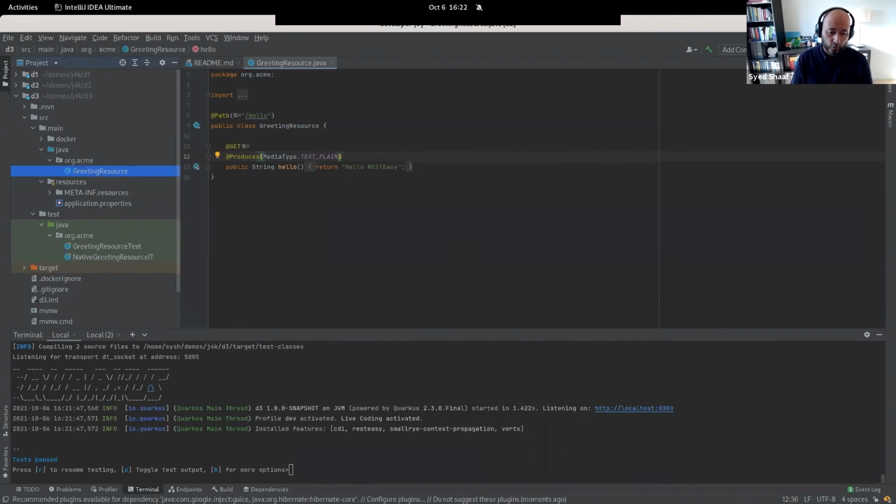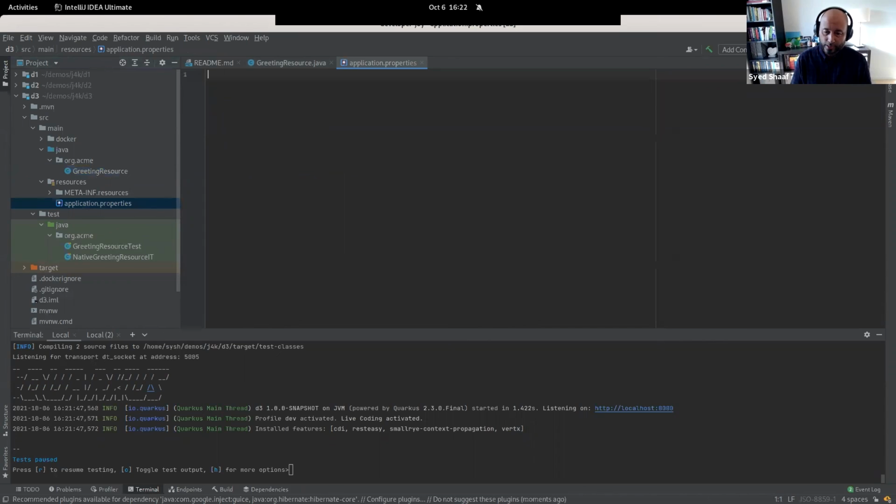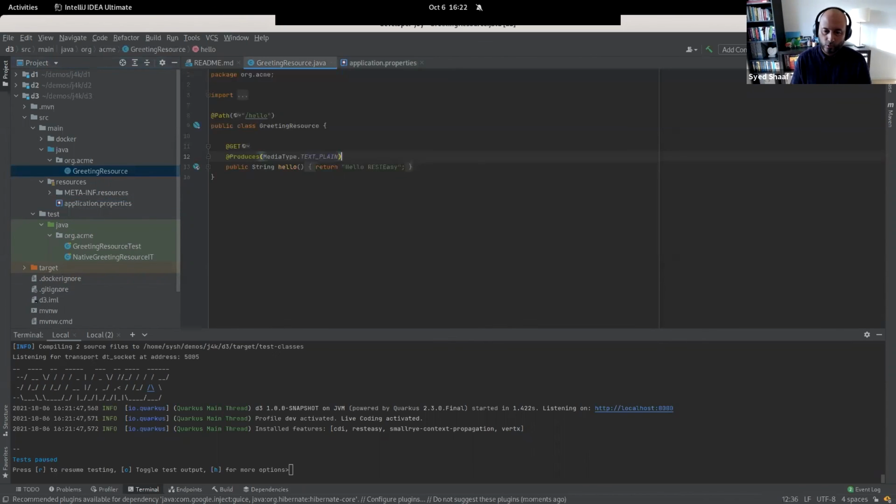Let's take a quick look. I have the application properties, which is empty, which in development mode should stay as empty as possible. I have an index.html, which is the default page. I have a greeting resource, which is just saying hello. And of course, I have some tests as well, as you can see there.